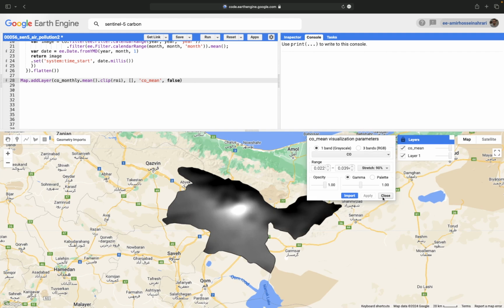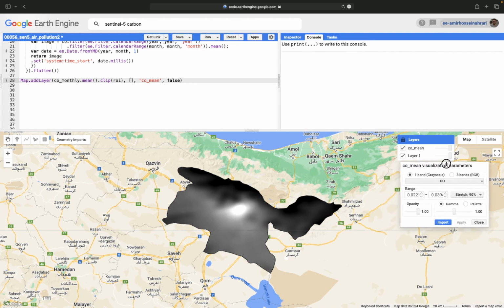You can see the carbon monoxide image that shows a grayscale visual characteristic from the black region to the white region. The black region, or darker pixels, shows lower carbon monoxide, and the brighter or white pixels show the higher carbon monoxide.